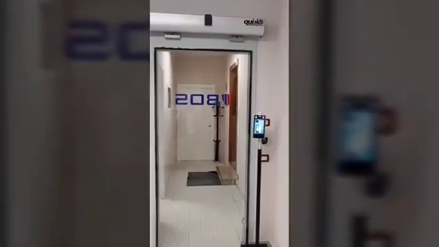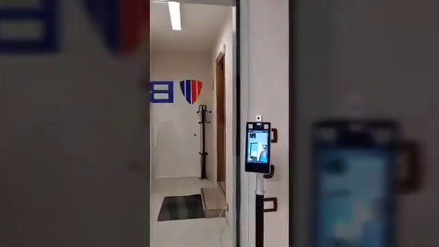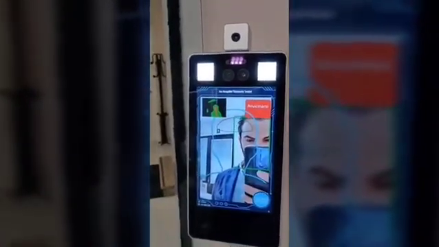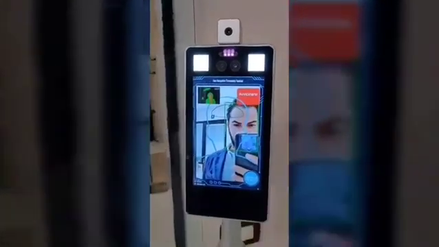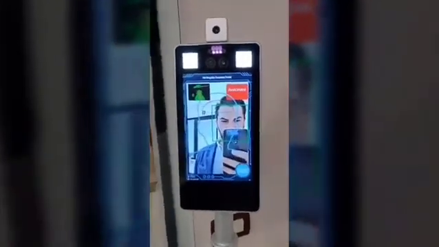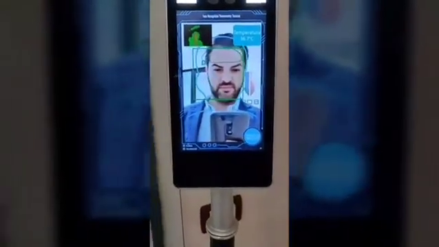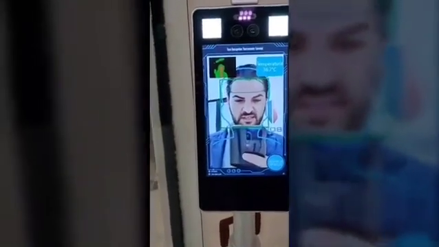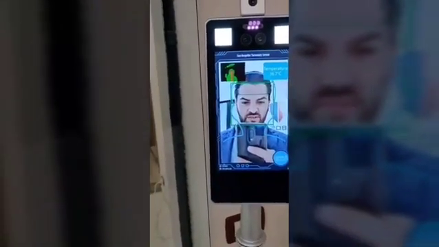So what we have here is a Quiko automatic door with our new access control device for face, temperature and mask control. Please wear a mask. I will now show you an example. Please wear a mask. The system is asking to wear a mask, otherwise it will not allow to open the door.